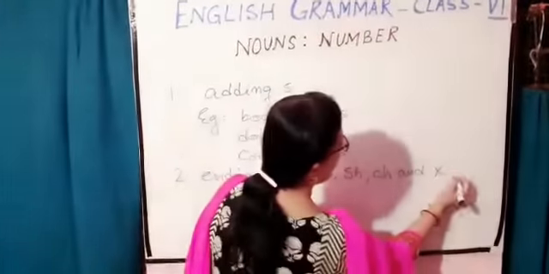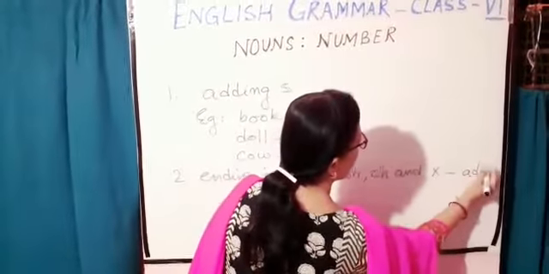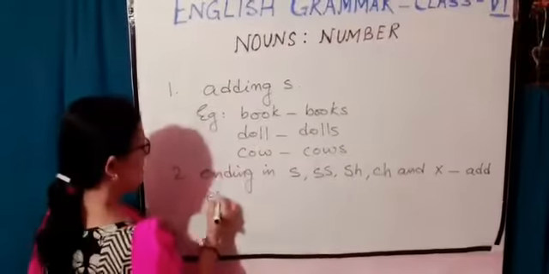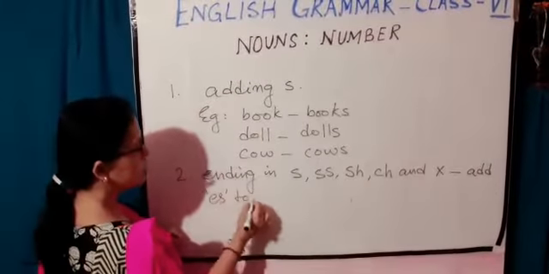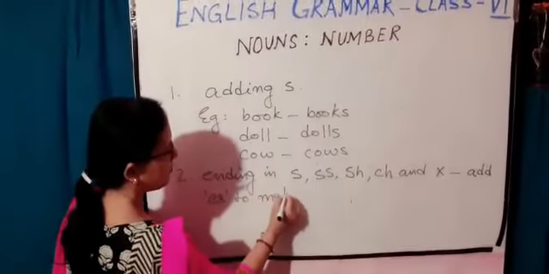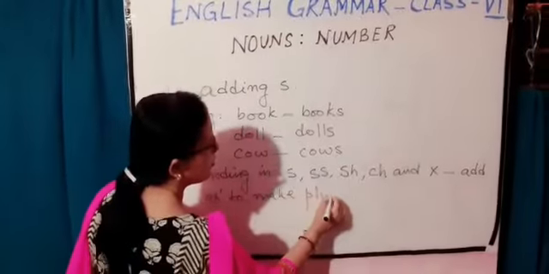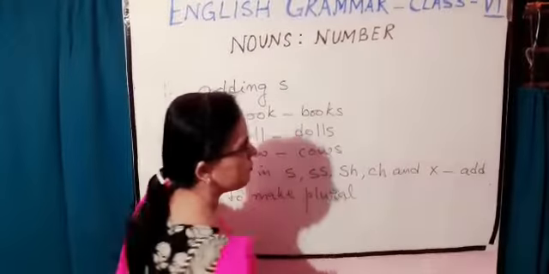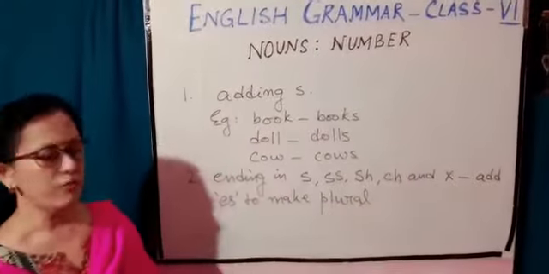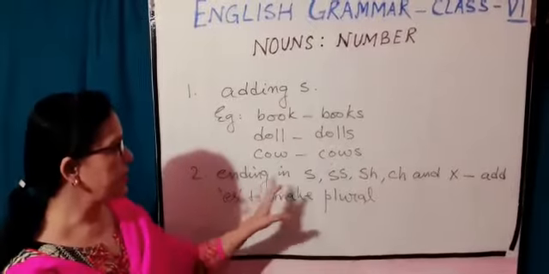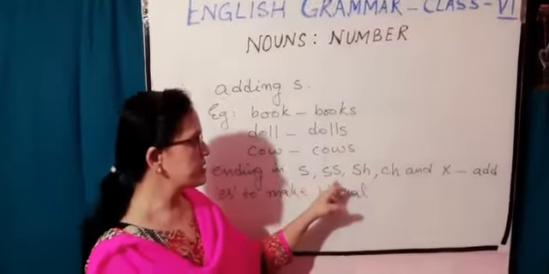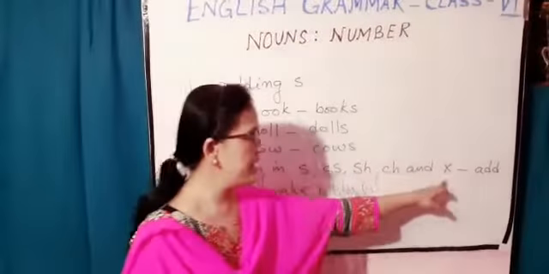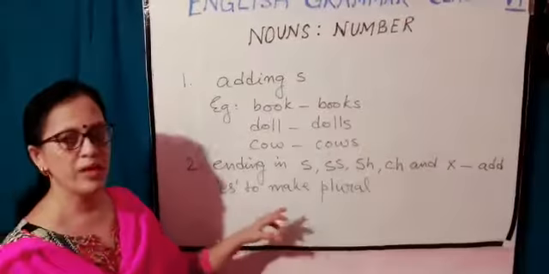There we add es to make plural. So in the singular form we add es when the singular form ends in s, double s, sh, ch and x. We add es to make it plural.